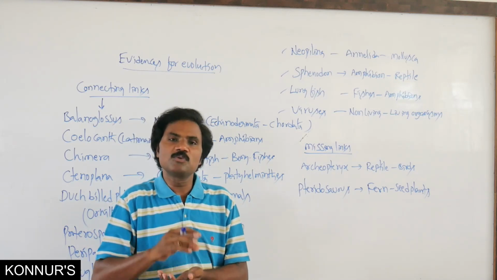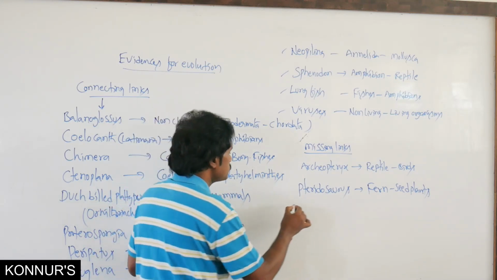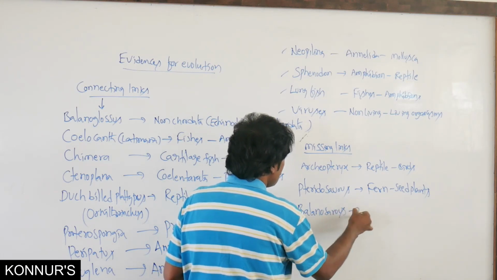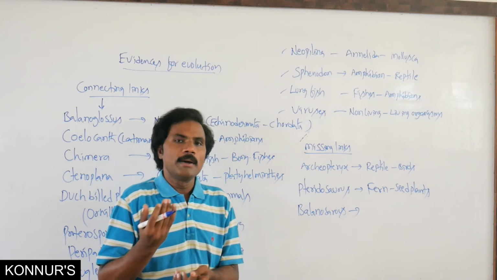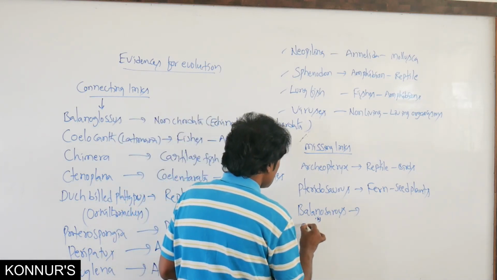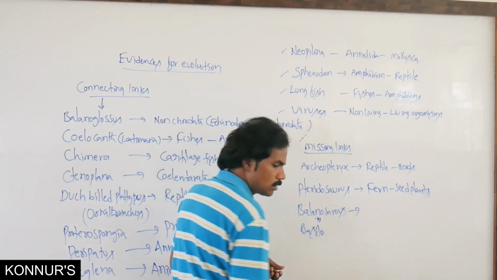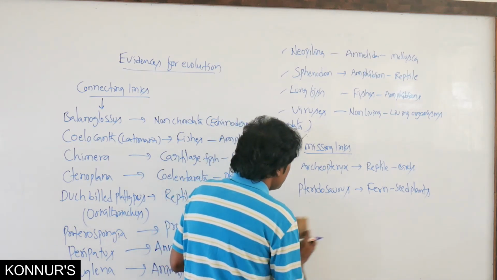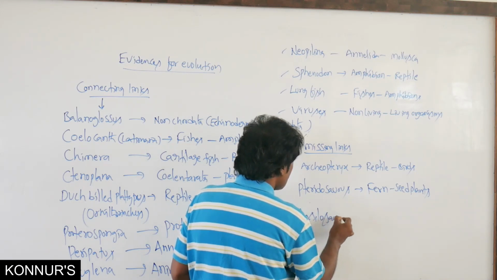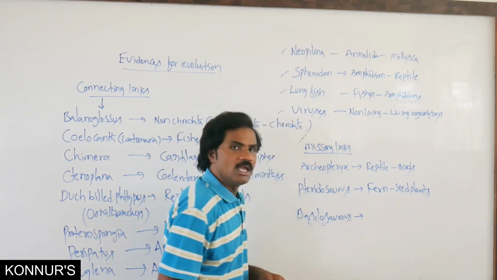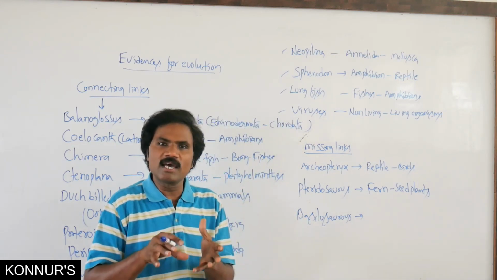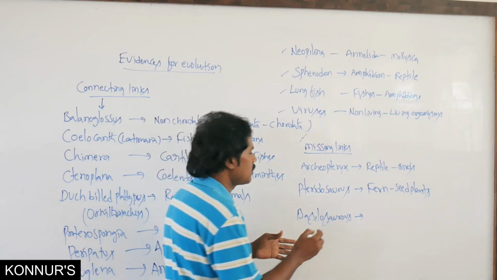Then, apart from this, Basilosaurus. Does anyone remember Basilosaurus? Basilosaurus is a connecting link between aquatic mammals as well as terrestrial ancestors.